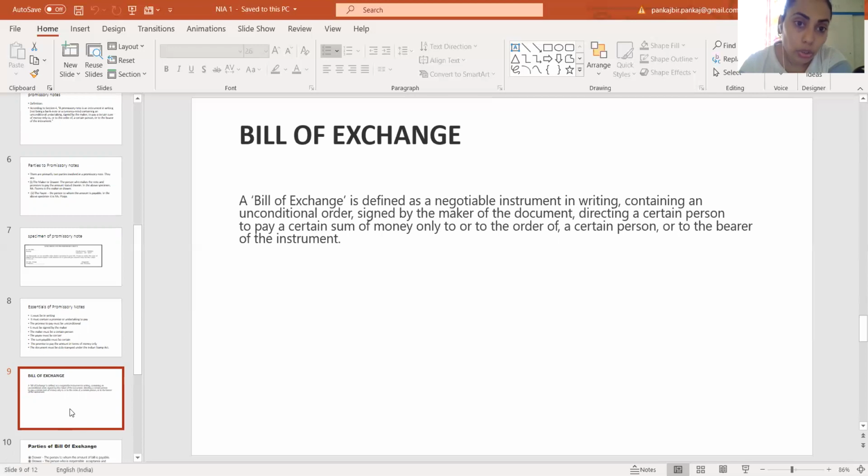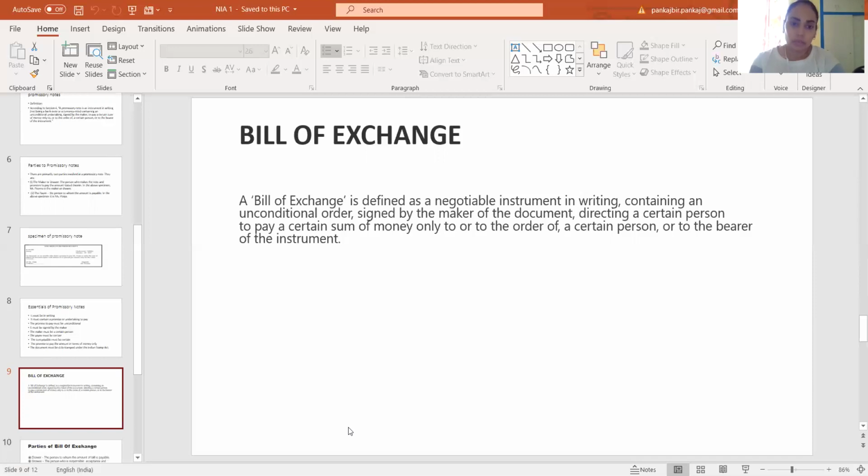So as you see, in a bill of exchange there are three parties. In the case of a promissory note, there were only two parties involved. One was the maker of the promissory note, and second was the payee or bearer. But in the case of bills of exchange, there are three parties involved.